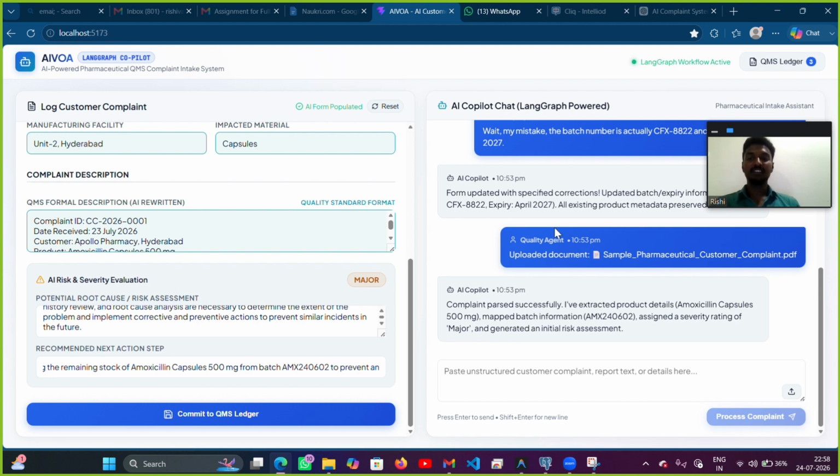The right panel is the AI Copilot chat, which provides a chat interface where users can paste raw complaint text, or upload a PDF or document, or issue follow-ups. I have kept the theme as a light theme, and I have explained the procedure, how it works and how it is used.